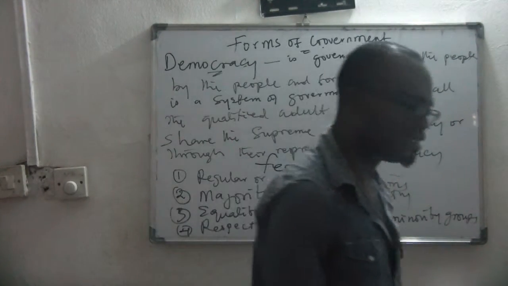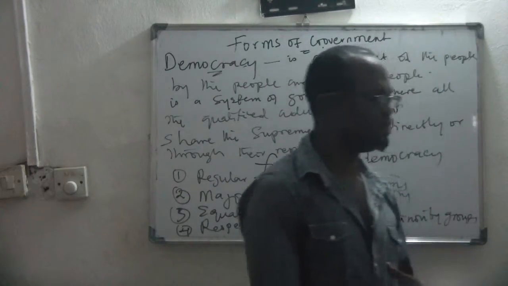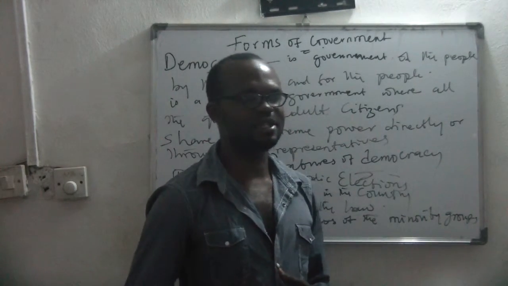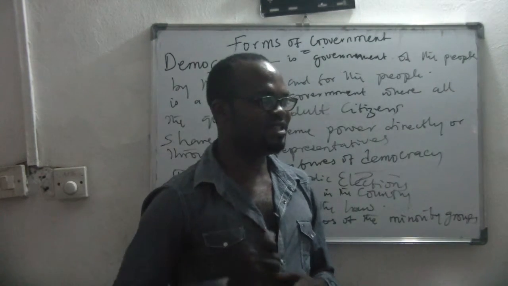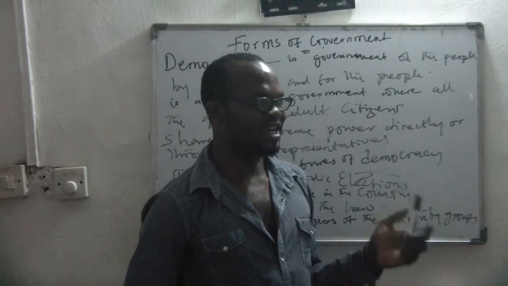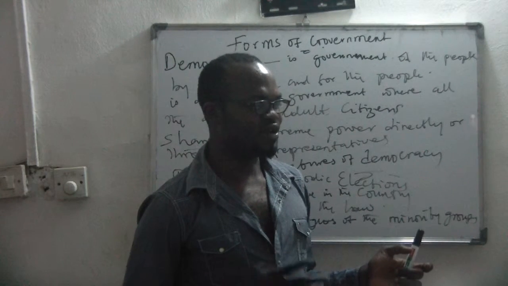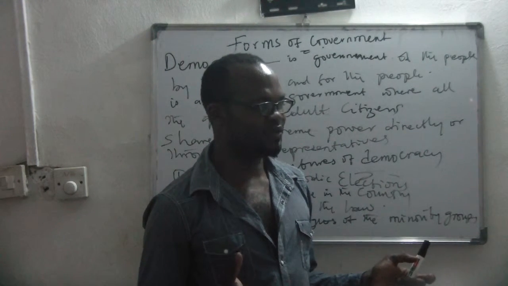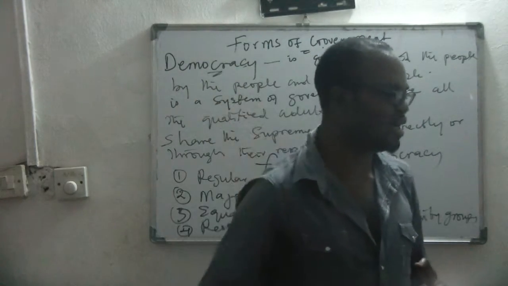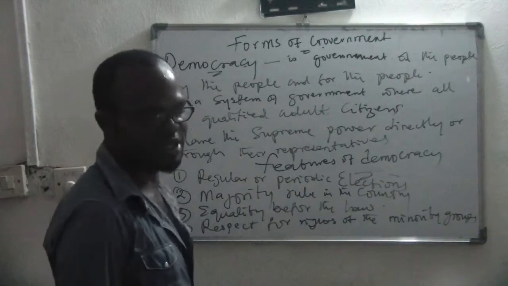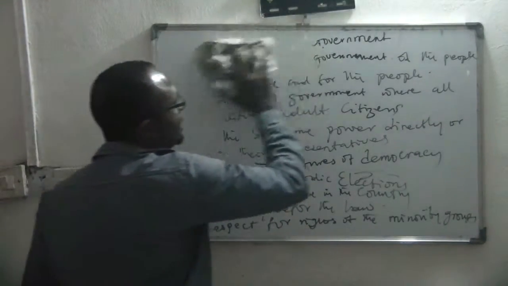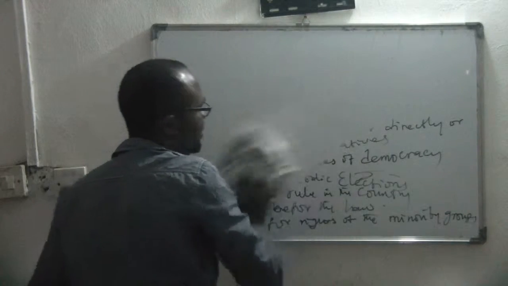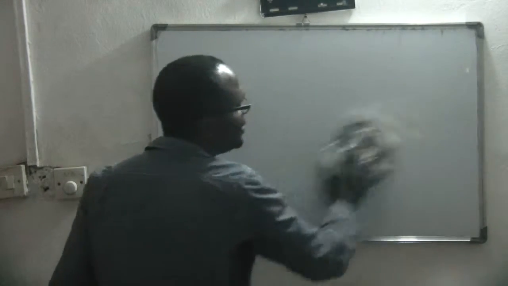If you go to the Senate and there is a bill to be passed, and the Senate President says those in support say aye, and more people say aye, those that are not in support say nay, and fewer people say nay. Are we going to pass the law or leave the law? Pass it, because there are more people that say aye. There has to be majority. That is what democracy is all about. It's all about majority. It's all about respect for the rights of the citizen.